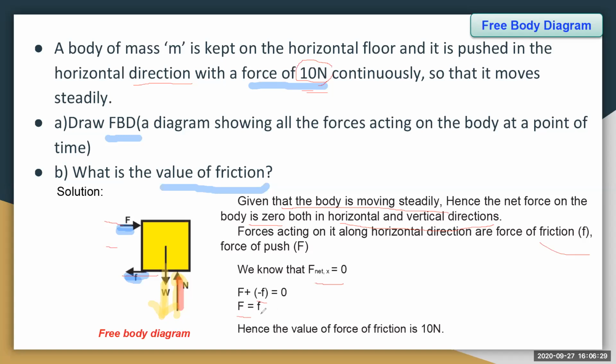Now taking minus f to the other side, we get the force of push is equal to the force of friction. Hence, what is the force of push here? 10 newtons. Hence, the value of the force of friction is also 10 newtons. Students, I think you have understood this example very well.